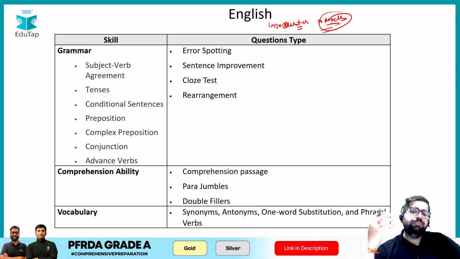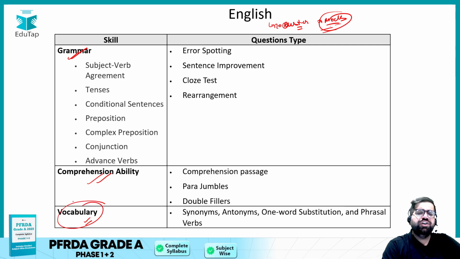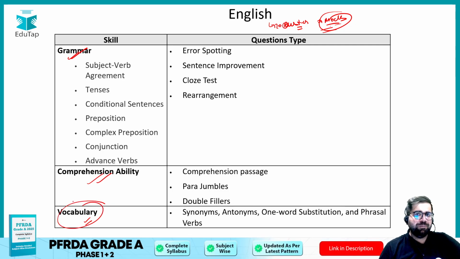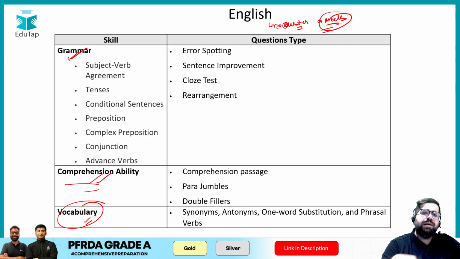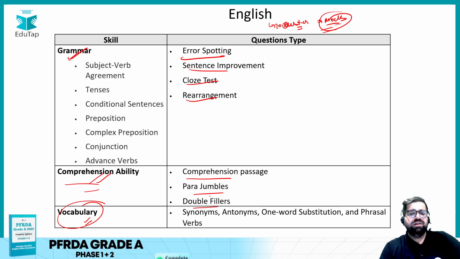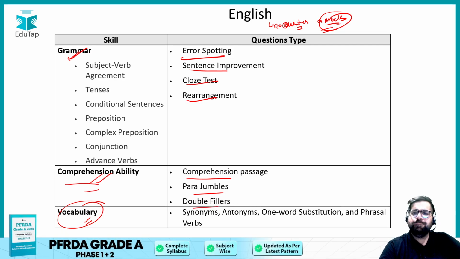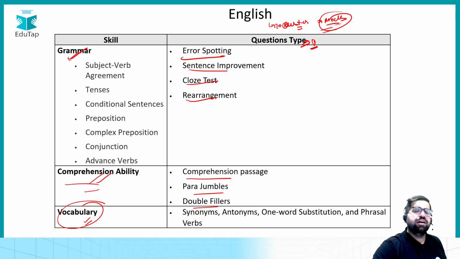But a student who is completely clueless can practice grammar, comprehension ability and vocabulary. Vocabulary, according to me, should be avoided right now, because it's a long-term process and we don't have that much time. So you can do comprehension and grammar, that will help you. In grammar, they can ask you questions related to error spotting, sentence improvement, cloze test, rearrangement, like this. In comprehension, they can ask you questions like para jumbles, double fillers, and likewise. Okay, so make sure that you are practicing enough so that you are on the safer side in the English component as well.